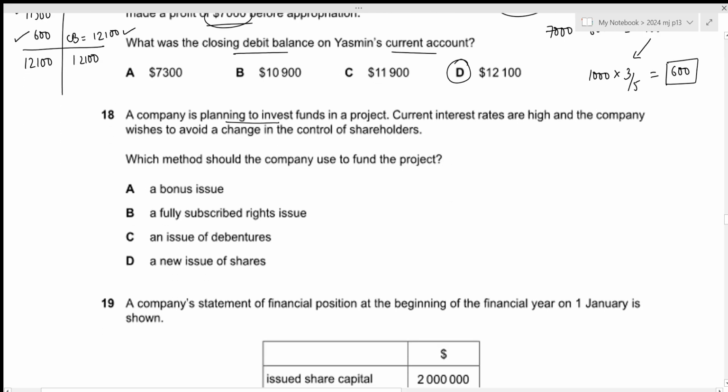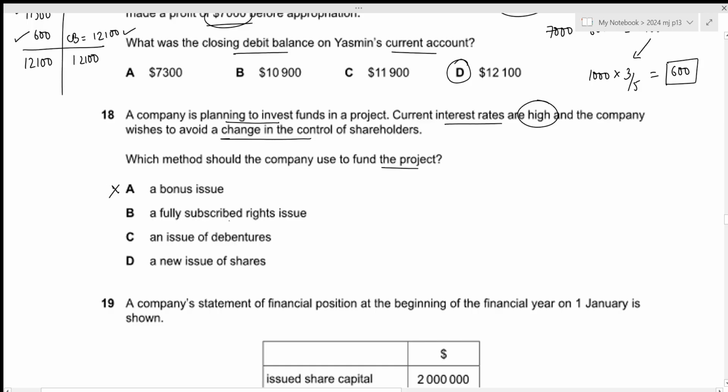A company is planning to invest funds in a project. Current interest rates are high and the company wishes to avoid a change in the control of shareholders. What method should a company use to fund a project? The first one is a bonus issue. If we make a bonus issue, we will not get any money from outside parties, so we will not have any money to invest funds in a particular project, so option A is incorrect.